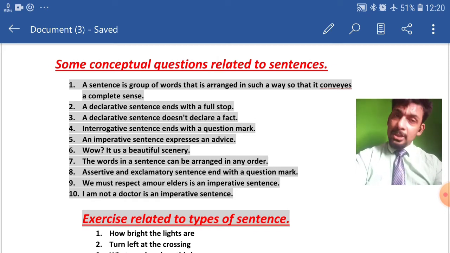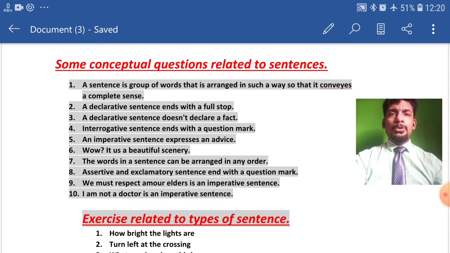And finally, interrogative sentences were used to ask questions. Assertive and imperative sentences end with a full stop, interrogative sentences end with a question mark, and exclamatory sentences end with an exclamation mark.